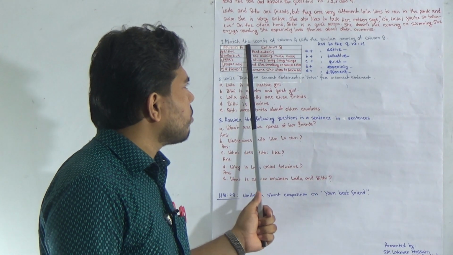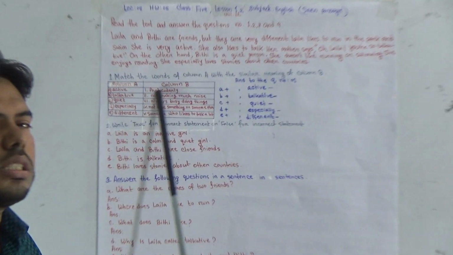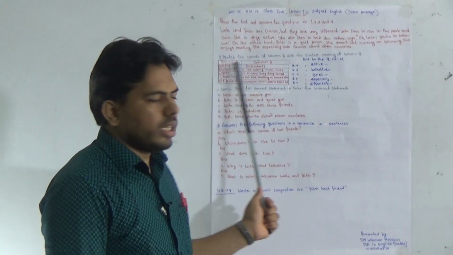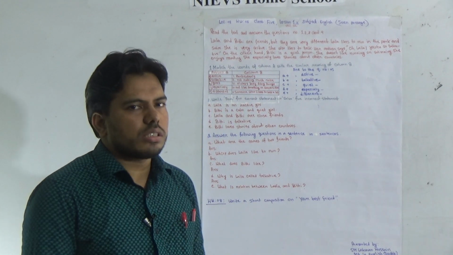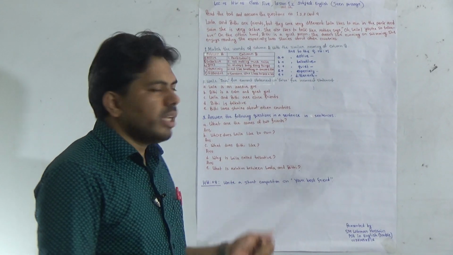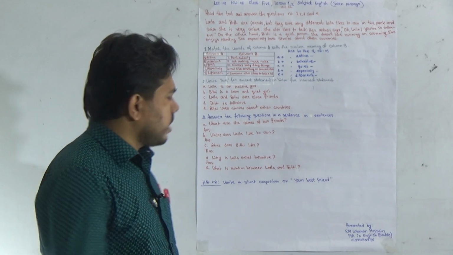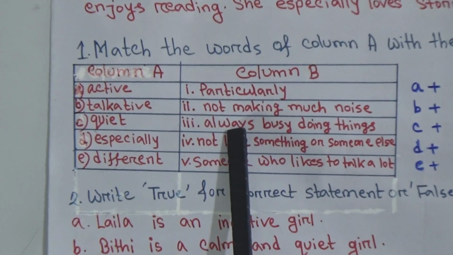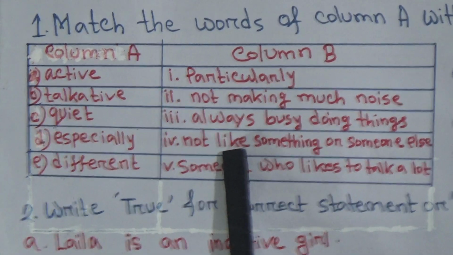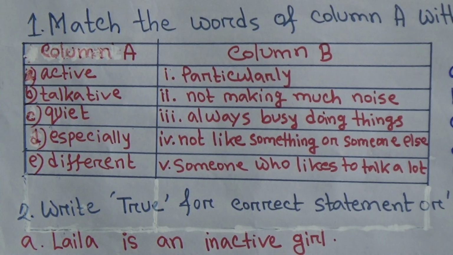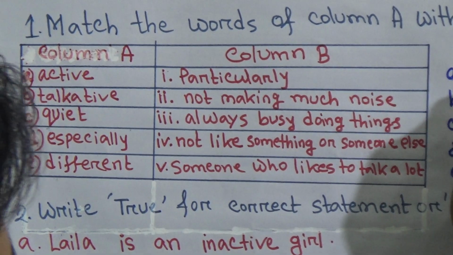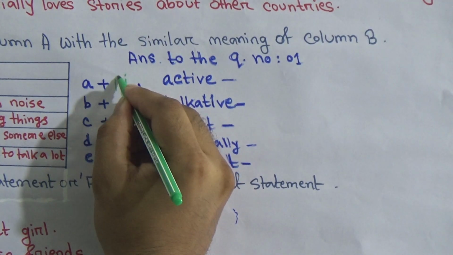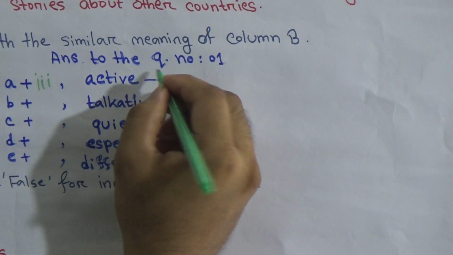Now go to question number 1. In question number 1, you will get column A and column B. In column A, there will be given some words as vocabulary, and in column B, the meaning of the vocabulary will be given. So let's see. First one is active. Search the meaning of active. Always busy doing things. Active means who always remain busy doing something. So write down the answer here. A is matched with number 3. Write here number 3 and write the correct answer also.